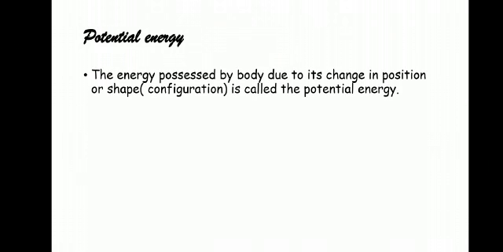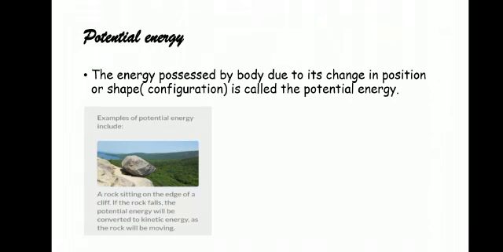Now we have potential energy. So what do you mean by potential energy? Kinetic energy was the energy possessed by a moving object. Now what will be potential energy? It will be the energy possessed by a body at rest or a stationary object. So we can clearly define it: the energy possessed by a body due to its change in position or shape or configuration is called potential energy.